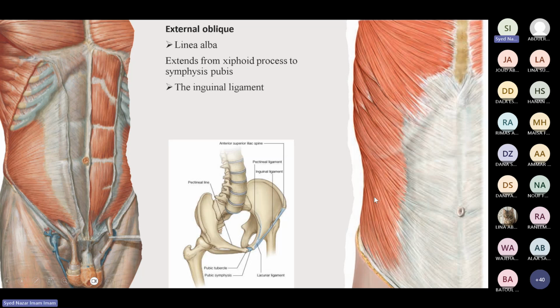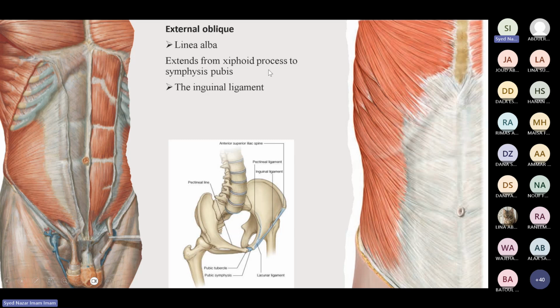And then, where is the attachment of this muscle? This is from the linea alba. What is linea alba? This is a central white fibrous structure, a fibrotendinous structure. This is called linea alba. And then these muscles are coming from there, and then it gets attached to this one.